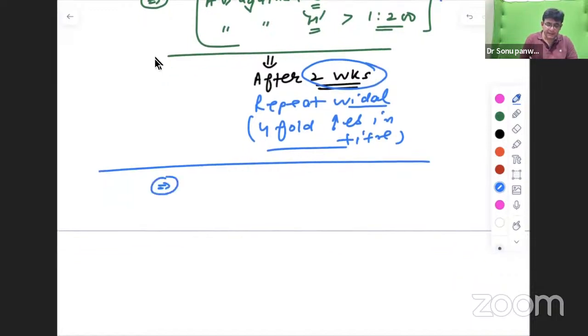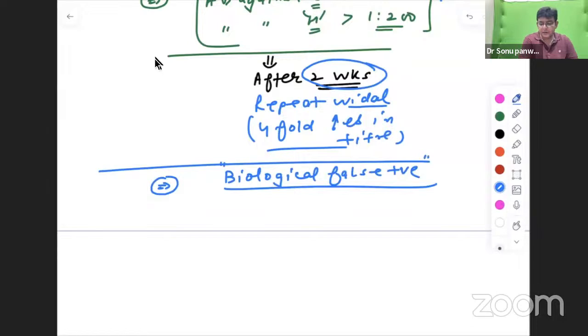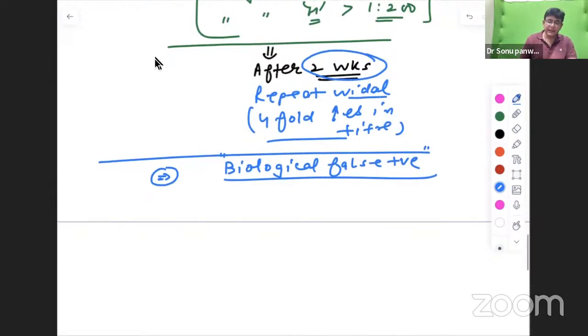And important is why this particular test is losing its sting. Because there are a lot of reactions in which the Widal test comes positive. It can come positive in various other diseases also, that is biologically false positive. And biologically false positive, it is in which diseases, guys?